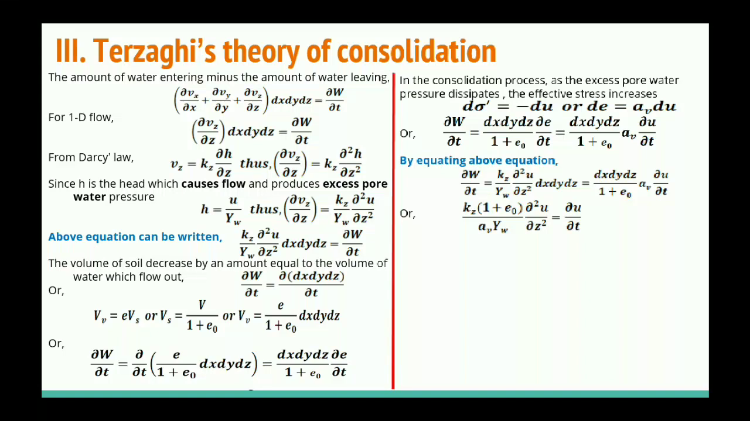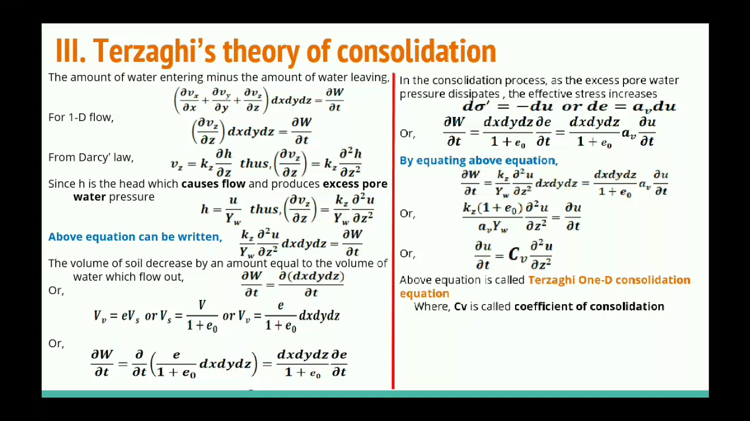e0 is the initial void ratio. av is the coefficient of compressibility. Gamma w is the unit weight of water. More or less we can see that all these values are constant, and by summation, multiplication or division of constant values, we again get a constant value. So we can write this equation where cv is the coefficient of consolidation, and this equation is called the Terzaghi one-dimensional consolidation equation.